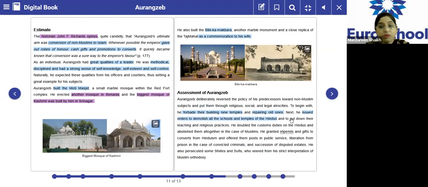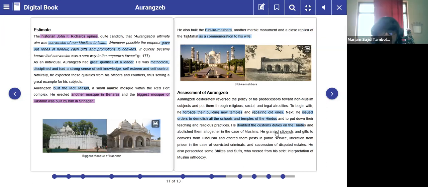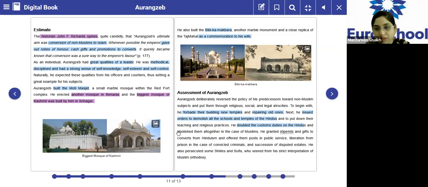Along with that, he doubled the custom duties on Hindus. The custom duties, the tax, he doubled on the Hindus and abolished altogether in the case of Muslims. So it was abolished for Muslims, but doubled for the Hindus. Can you see the inequality? Please underline that it was abolished for the Muslims.